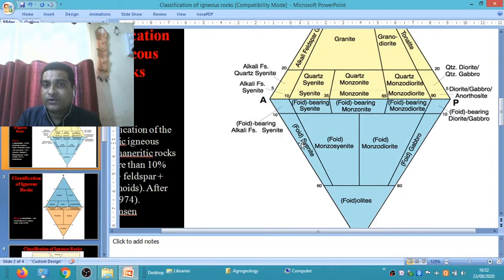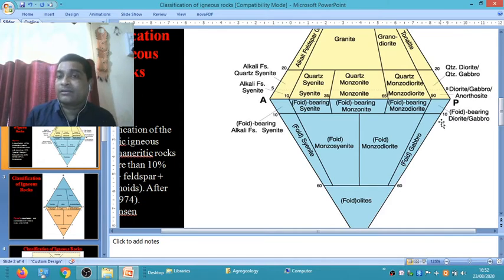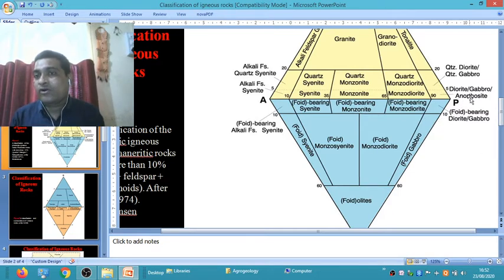And those igneous rocks containing 0 to 10% of plagioclase feldspar and more than 90% of alkali feldspar are called void bearing alkali feldspar syenite. On the other hand, when plagioclase feldspar is more than 90% and alkali feldspar is very little, about 10%, with feldspathoid content, it is called diorite or gabbro.